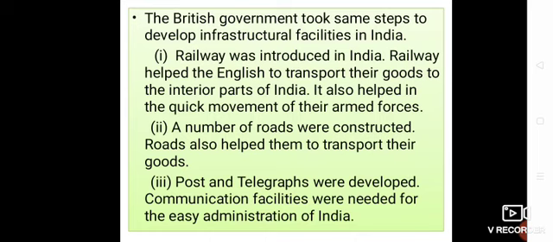The next infrastructure facility is roads. The colonial administration could not accomplish much in the construction of roads due to scarcity of funds. The roads that were built primarily served the interest of mobilizing the army and shifting raw material. It means that basically this was used by the Britishers only. Clear? There always remained an acute shortage of all-weather roads to reach the rural areas during the rainy season.